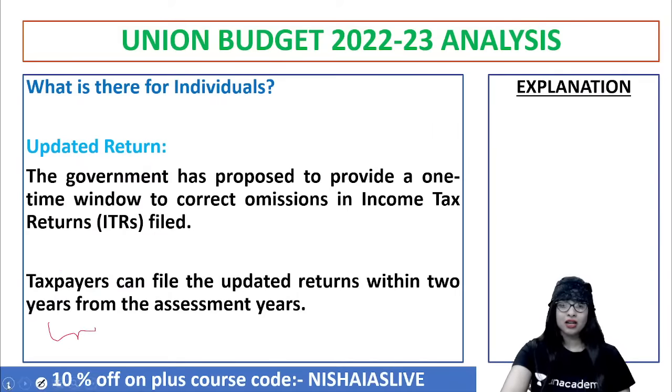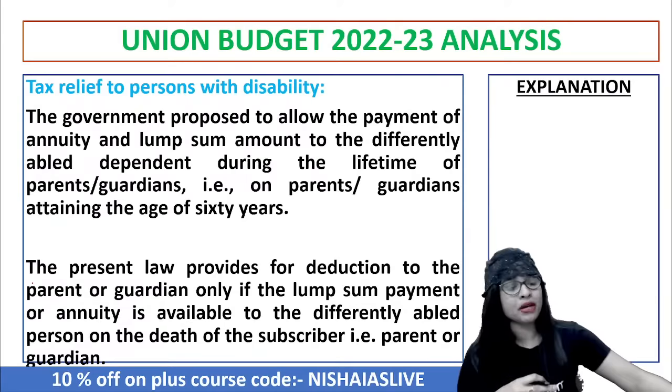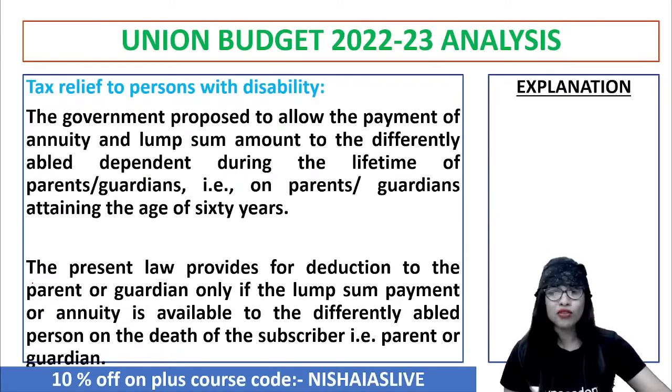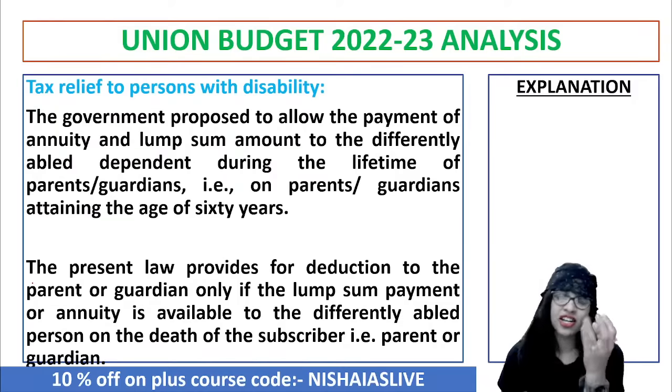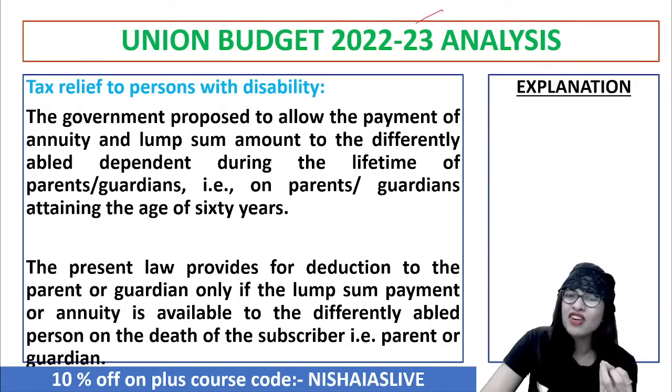Now, what is the idea behind the tax relief, guys, given to persons with disability? Do you think that is a good move? Is that something to be appreciated or something to really look forward to? Why do you think that kind of move is brought in? Of course, it will benefit to some extent such persons with disability, but somewhere or the other, the point of discrimination has also popped up. Though you give a personal tax relief to persons with disability, somewhere or the other, the question of discrimination has to be answered by the government as well, right?